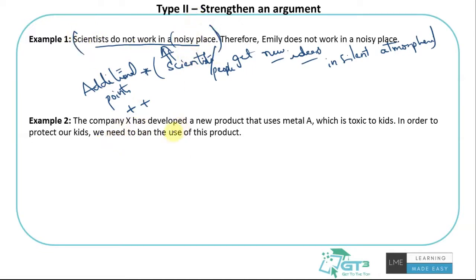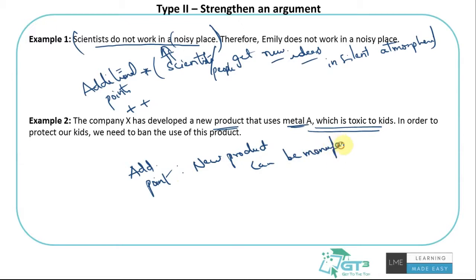Let's look at this. Company X has developed a new product that uses metal A, which is toxic to kids. In order to protect our kids, we need to ban use of this product. So the argument is that there is a product toxic to the kids, right? This product uses metal A, which is toxic to kids. In order to protect our kids, we need to ban it. So as I said, an additional point could be something like: the new product can be manufactured only by using metal A. What am I saying? This new product can be manufactured only with metal A. There is no alternative for this.